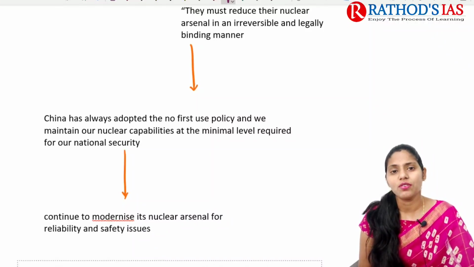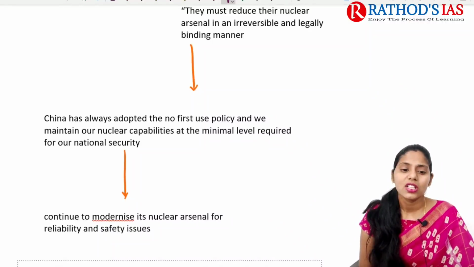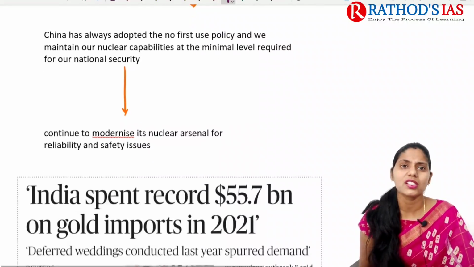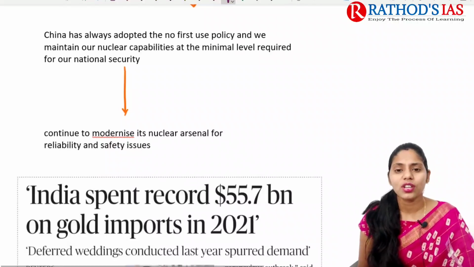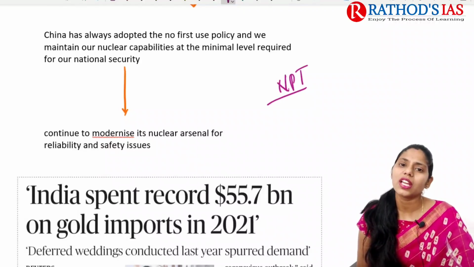So China says that we adopted this no first use policy and we will maintain our nuclear capabilities, especially for national security. In this context, the Chinese said that they are going to continue the modernization of their nuclear weapons arsenals. Okay, so this is this topic, and you need to revise yesterday's topic of the NPT for sure. And now let us see the next topic.